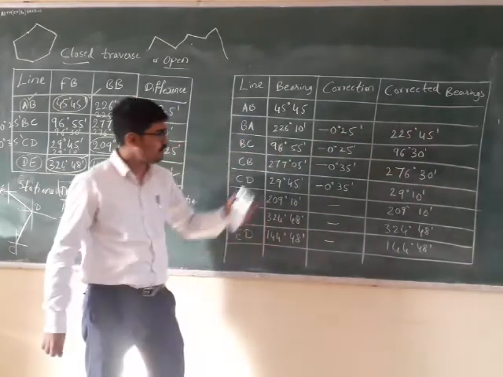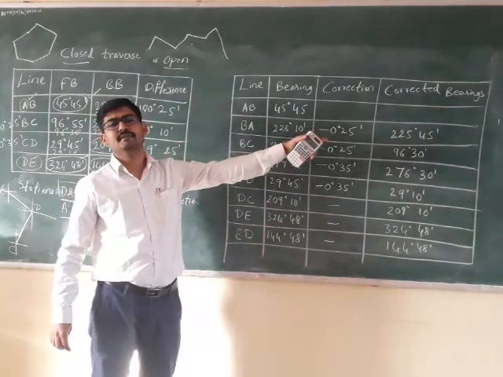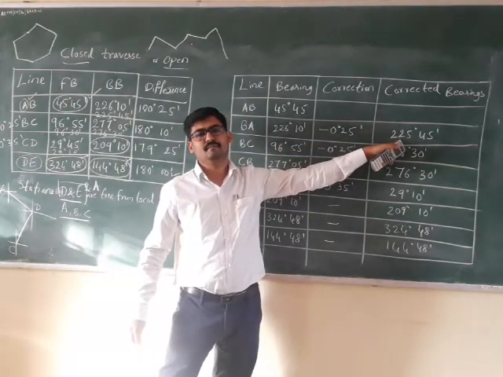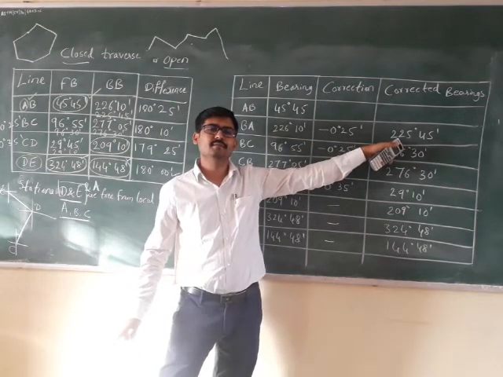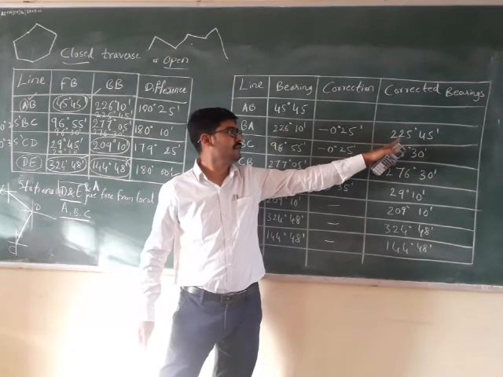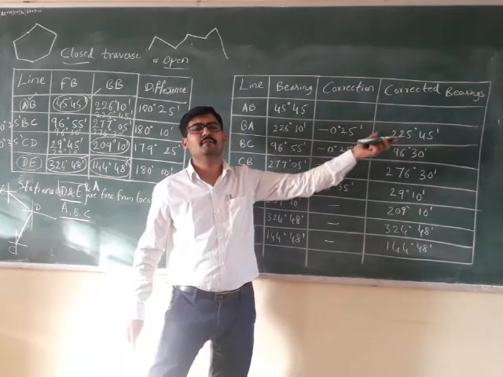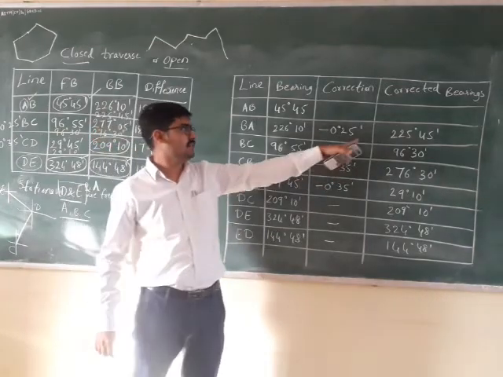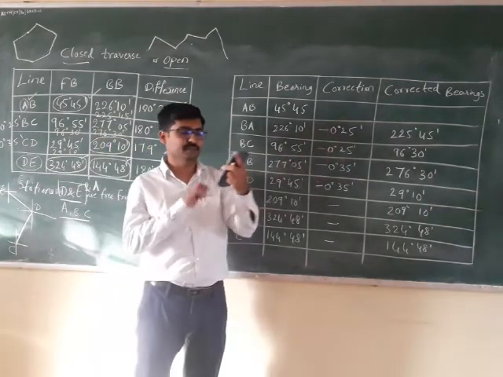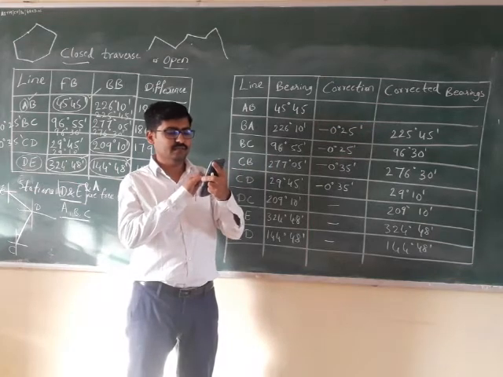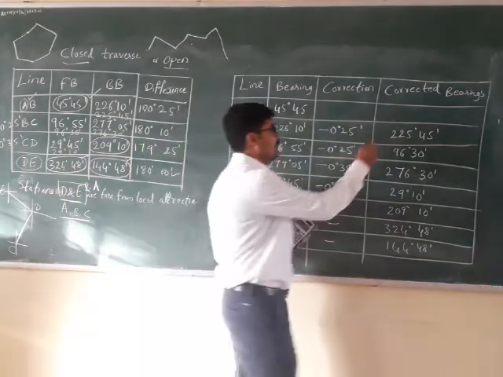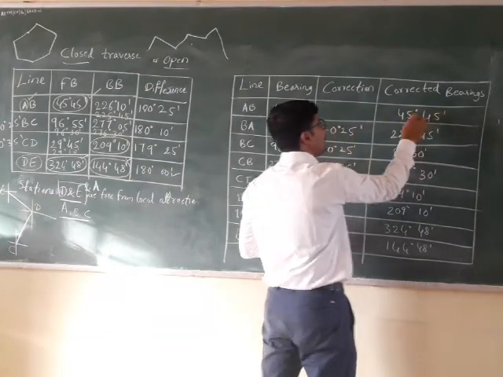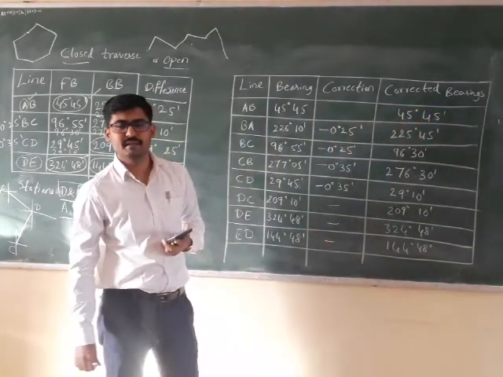Right? So that is the correct bearing of the line. So this bearing is the back bearing of AB. Back bearing of AB will be measured from station B. So if this is the back bearing, how will I get the forward bearing? Plus 180 degrees or minus 180? Since this is more than 180, subtract 180 degrees from this. That comes out to be 45 degrees 45 minutes. So this is the correct forward bearing of line AB.